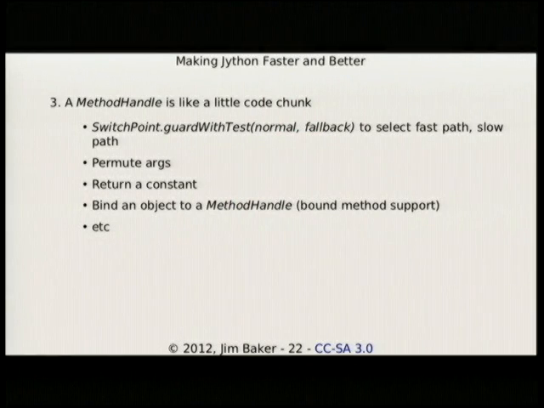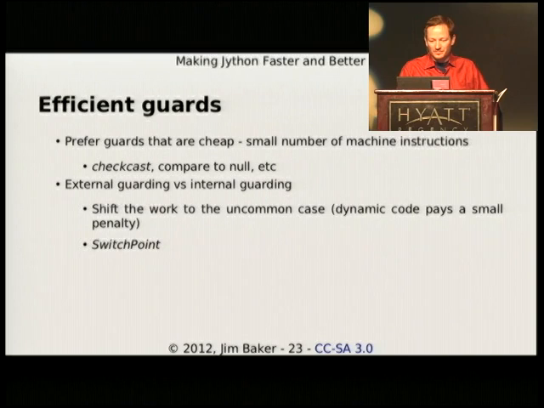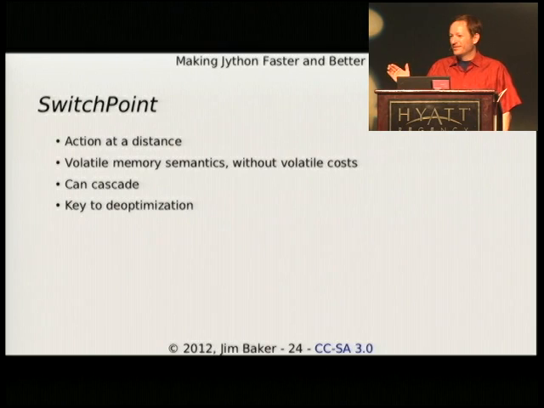Some other things that you can use to build method handles: you can build method handles that permute arguments. I'll talk about that in just a moment, what that means. You can have a method handle that returns a constant, like my math.py. You can bind an object to a method handle, and that is essentially what is bound method support. So we want to have efficient guards when we're writing this stuff, and switch points are pretty important for that. They have this action at a distance quality, which is great because that's what we're seeing with dynamic languages.